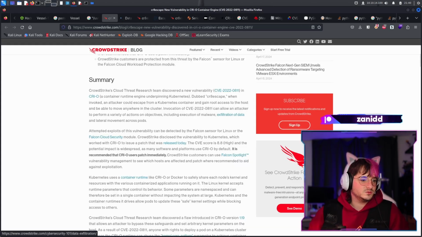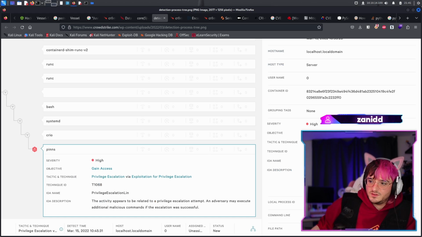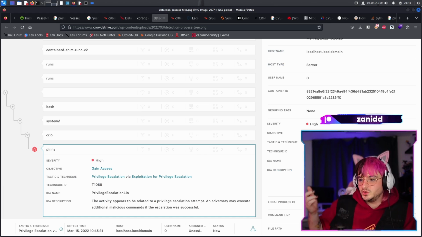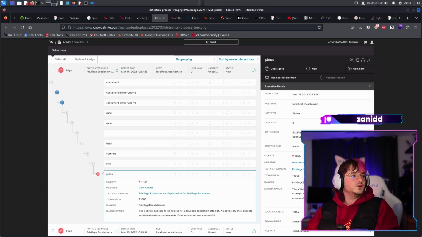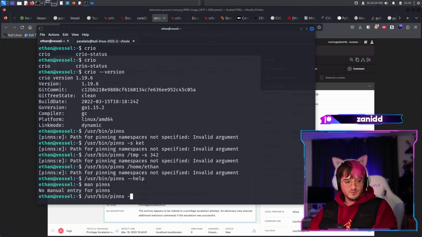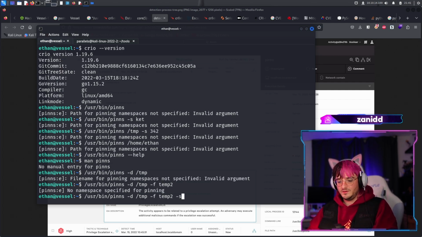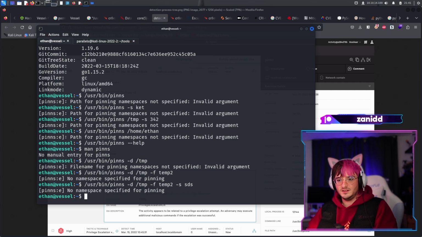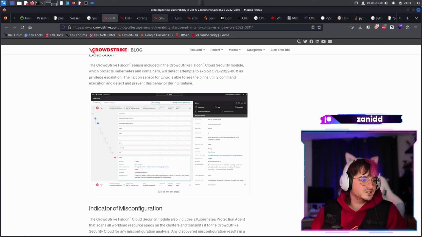Okay, maybe we can do this. Okay, I guess this is for detection. I mean, we have some... Oh, okay. So you can see it because I'm in the way, but apparently -d tells them what directory we want. So -d for thumb. Boom. Okay. Then we put the file name and we call it 10.2. Okay. And then we have... I think the namespace is S. Okay, yeah. I mean, that's as far as I can read from this image.